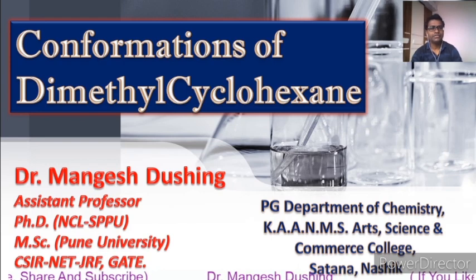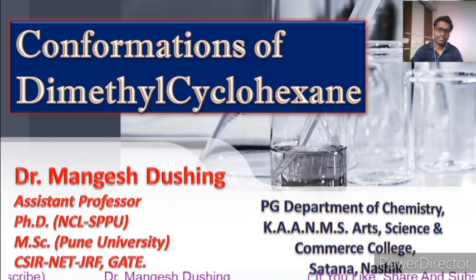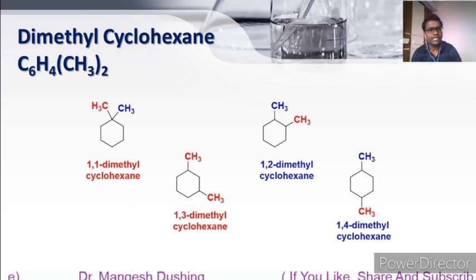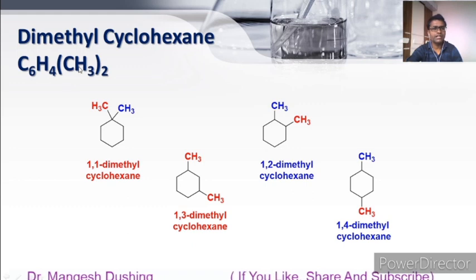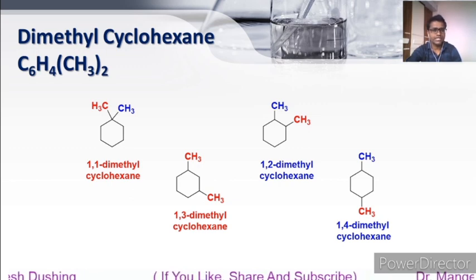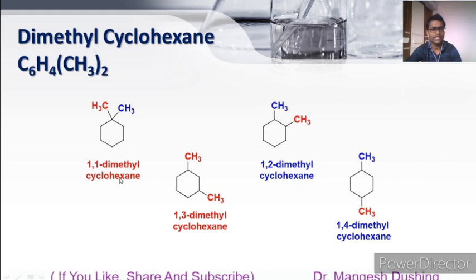Friends, in this video we will learn about conformations of dimethyl cyclohexanes and their stabilities. Dimethyl cyclohexane means two hydrogens of cyclohexane are replaced by two methyl groups. Now these two hydrogens may be from the same carbon or from different carbons. If both hydrogens from the same carbon are replaced by methyl groups, then that is called 1,1-dimethyl cyclohexane.